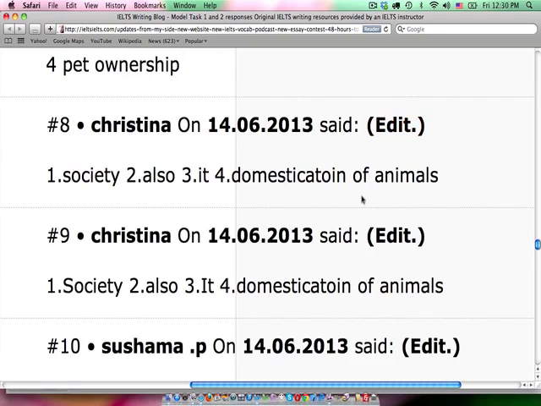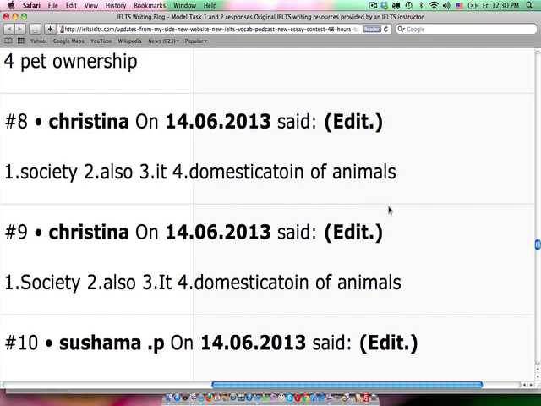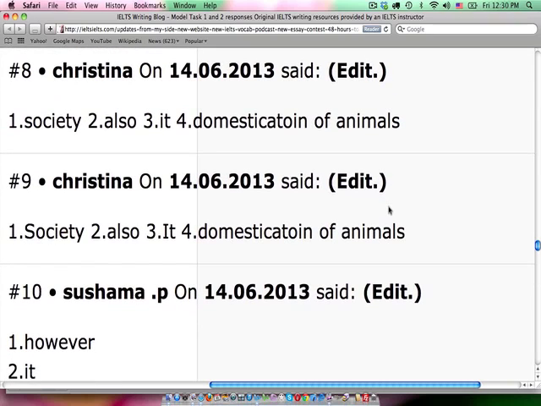Thanks, Matthew. Christina, society, unfortunately not, because we have that little comma there, so it would make it awkward. Number 2, also, and also, okay, let me just read the sentence again. Firstly, living with animals provides companionship to people who are lonely, and also, yeah, I suppose so. I'll just point out that there's a comma before "and", so we would have to have something taking on kind of a subject role there. So with "also", it would make it slightly grammatically incorrect. Probably not the best suggestion.